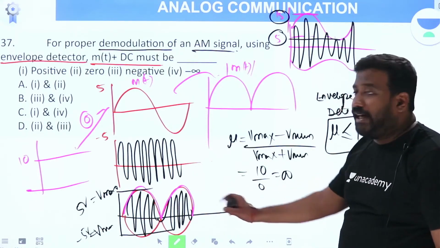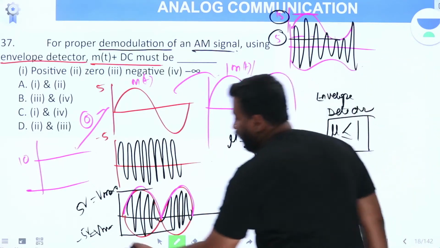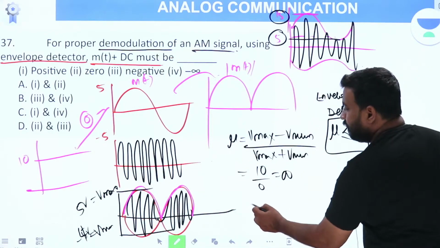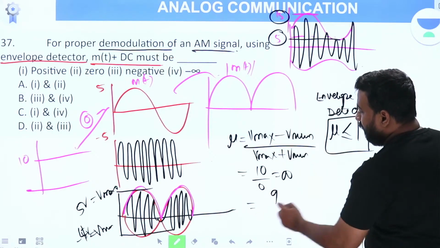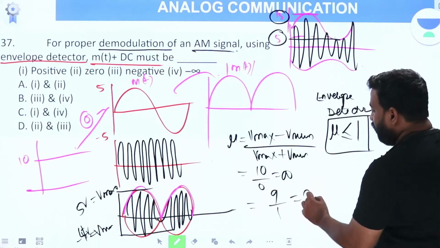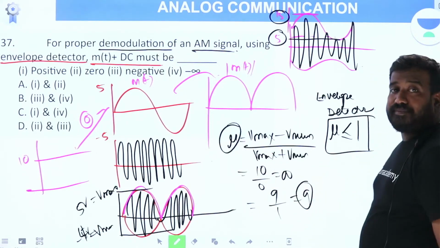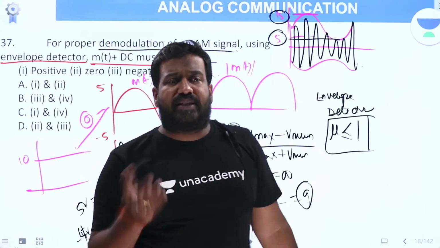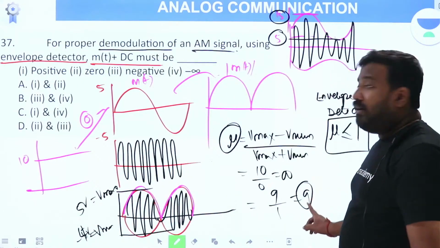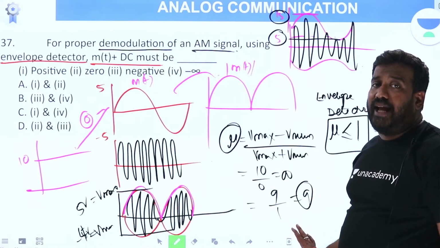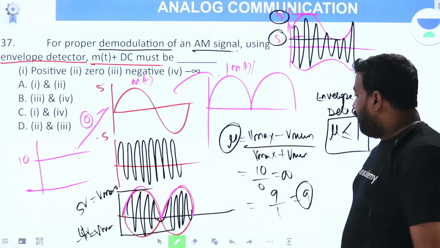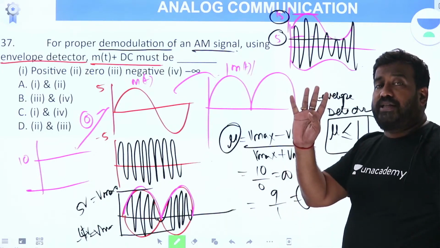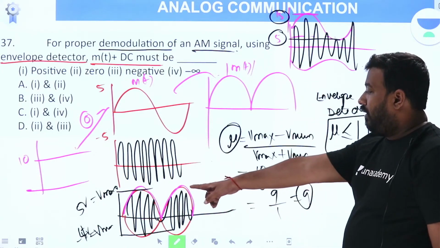Because Vmin is negative. Suppose Vmin is moved from minus 5 volt to minus 4 volt, just for calculation. Now what happens here? Vmax minus Vmin is 9, Vmax plus Vmin is 1. Mu is 9. Mu is greater than 1. That means the envelope detector cannot demodulate the signal. Now let us make it minus 3 volt. Minus 3 gives 8 by 2, which is 4. Mu is 4. Mu is greater than 1. It cannot demodulate.